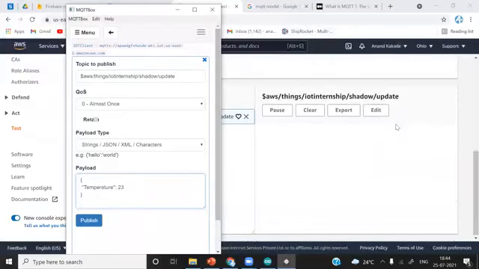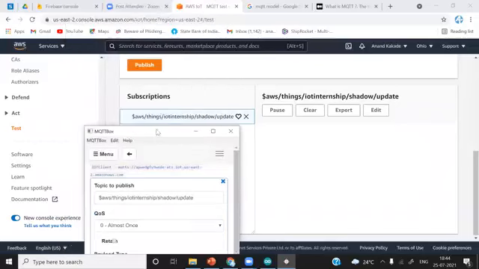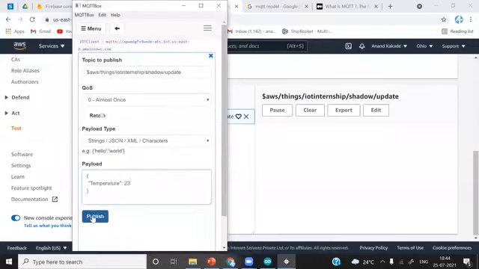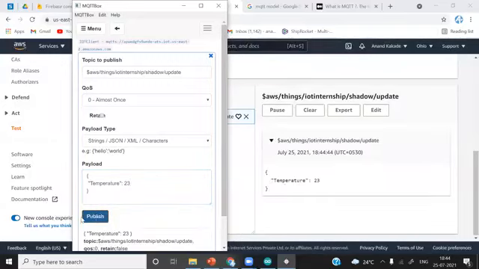Here we are subscribed to this topic, and we are receiving data in this console. You can see the topic to which we have subscribed is this one, and the topic to which we are publishing is also the same. So we will publish this data and observe it over here. We sent the data using the MQTT client, but we received that data in another client of AWS IoT. The same data we can receive in ESP8266 also.